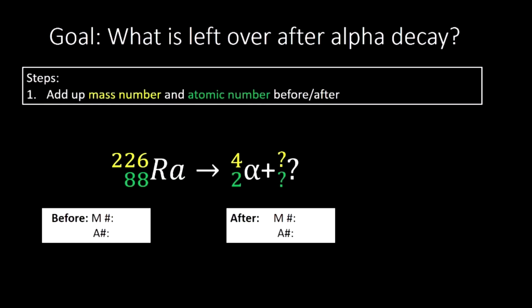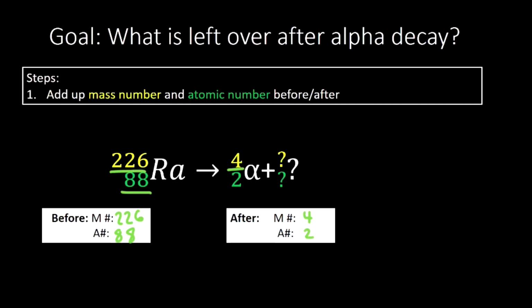Well, I've broken this process down into 3 steps. What we're going to do is we're going to add up the mass number and atomic number before and after, and we're going to use the difference between those two to figure out what must be left over, what goes in all these question marks here. Okay? So let's do that. What do we have for the atomic number before? Well, 88. What do we have for the mass number? 226. Because there's only one reactant, one thing we start with. There's no adding necessary. And then for our product, we know that we have 4 for our alpha particle's mass number and 2 for its atomic number.